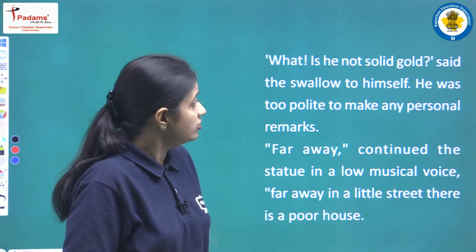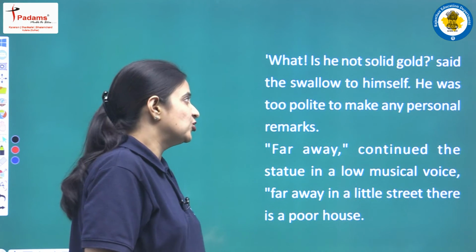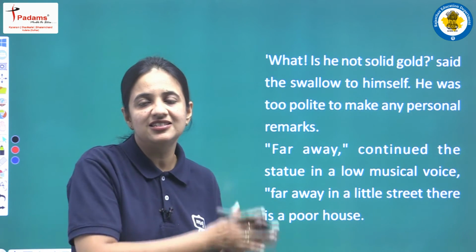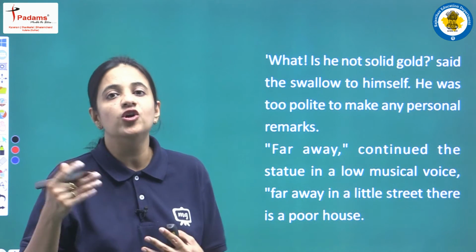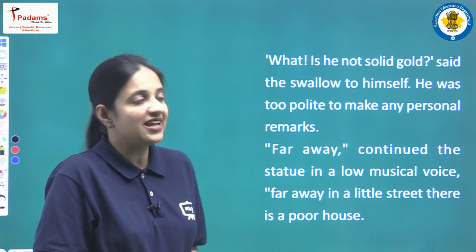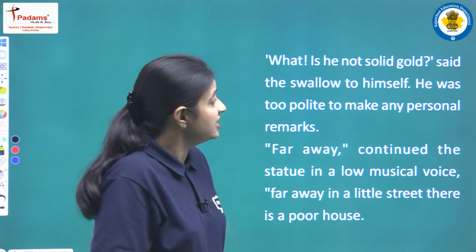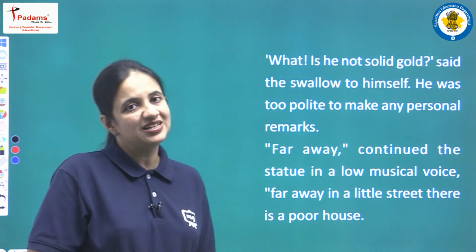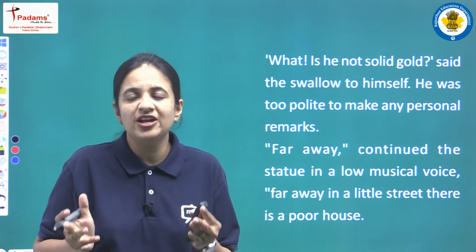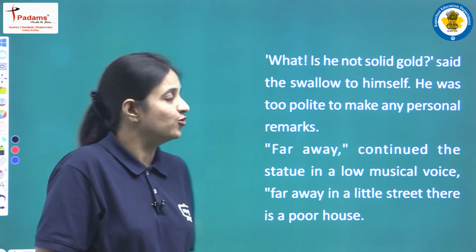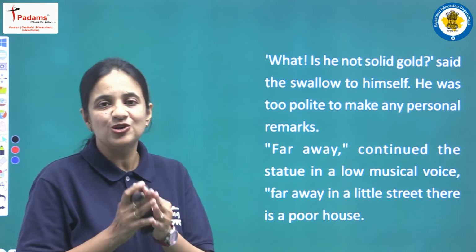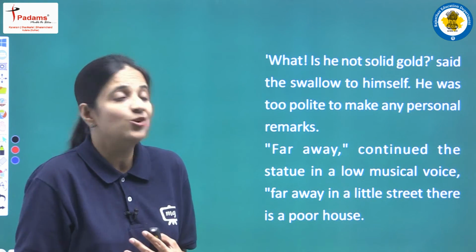"What, is he not solid gold?" said the swallow to himself. So now when the swallow came to know that the statue of the Happy Prince has only one layer of gold, the swallow is very much surprised and said to himself, what, is he not solid gold? Because earlier the swallow had the idea that the statue is made entirely of gold. So now he is very much shocked to know that the statue is not solid gold, but only a thin layer of gold.